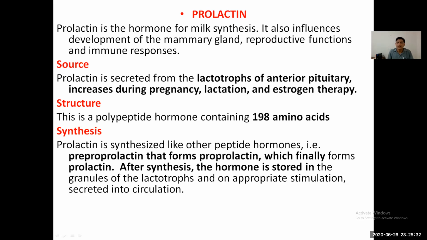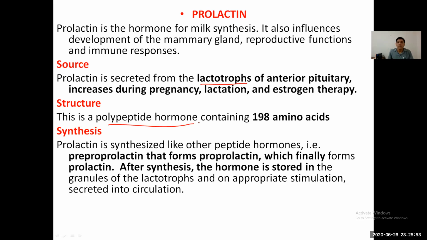Which hormone is responsible for milk ejection? Prolactin or oxytocin? Oxytocin. So the prolactin is secreted from the lactotroph cells of the anterior pituitary, and these cells are increased during pregnancy, lactation, and when estrogen therapy is given. This is a polypeptide hormone.